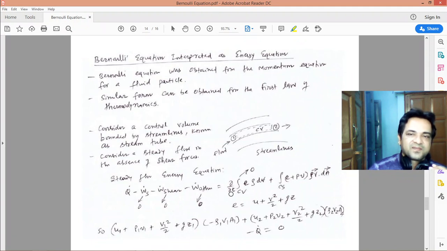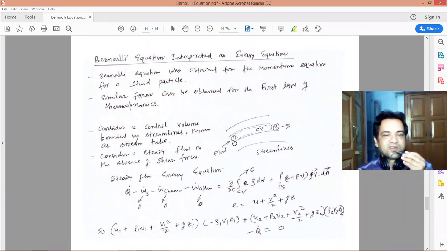So let's try to derive Bernoulli's equation from the first law of thermodynamics. Consider a control volume bounded by streamlines. Two consecutive streamlines create a control volume bounding them. This is known as a stream tube. The flow enters and the flow leaves.